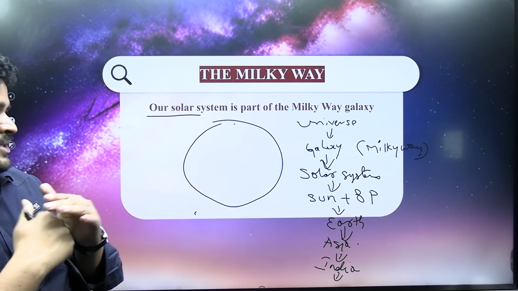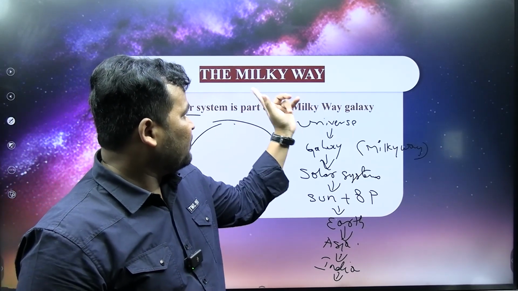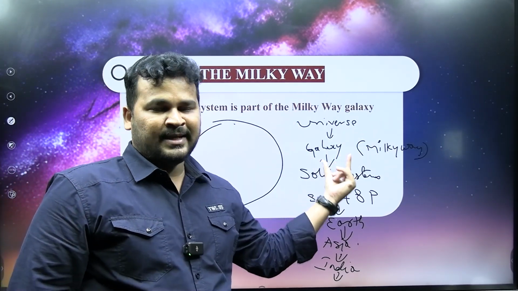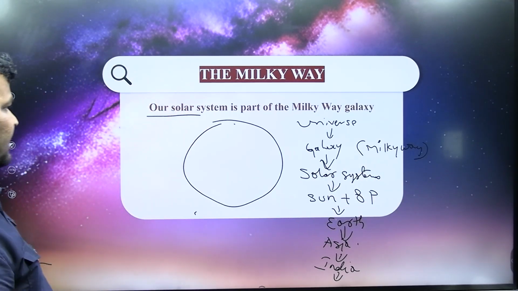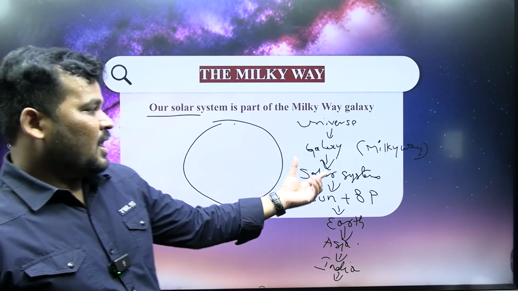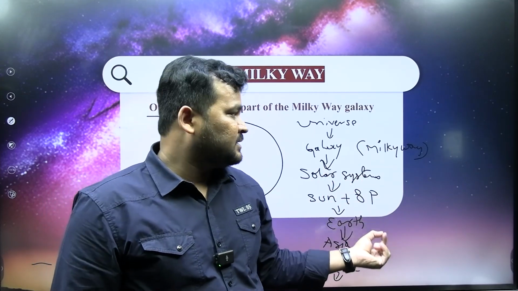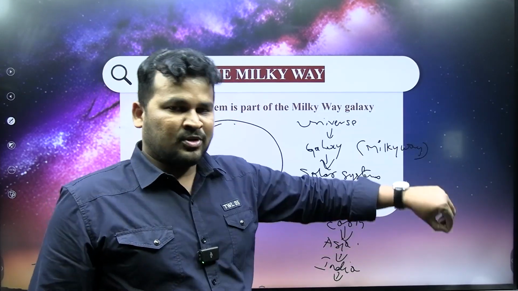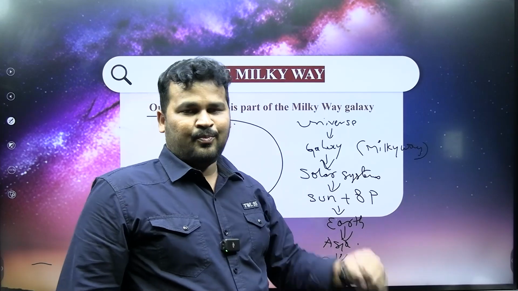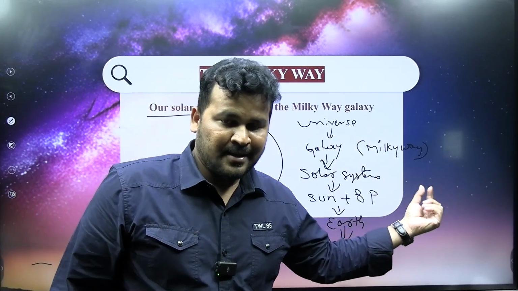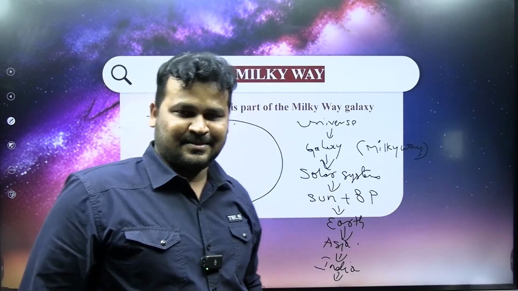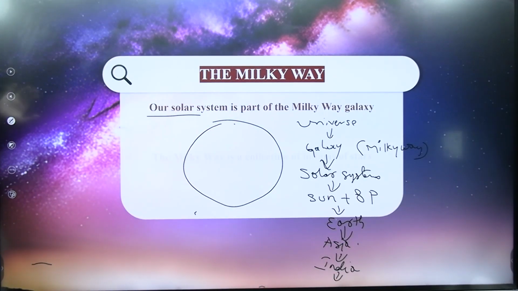So finally, have you understood? What is the Milky Way? It is the name of the galaxy that we are living in. Our solar system is one of the solar systems in the Milky Way, located in the Milky Way galaxy. Please try to understand it.